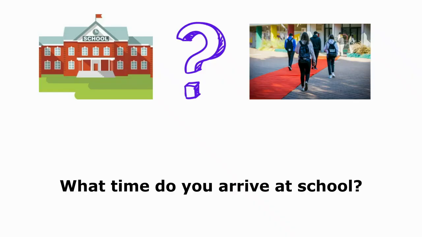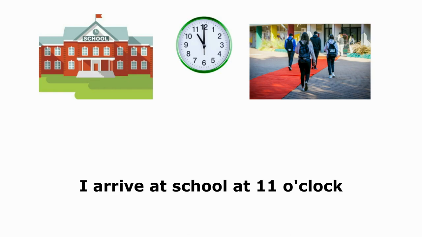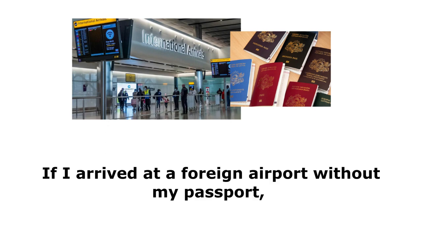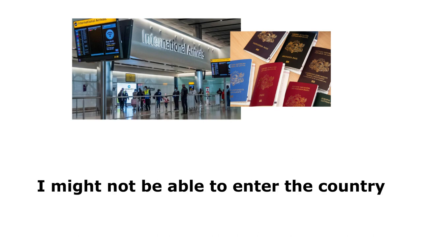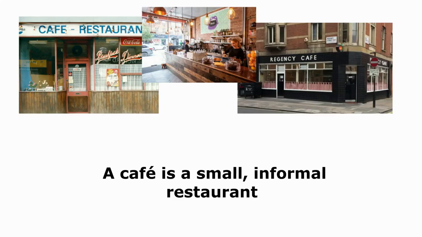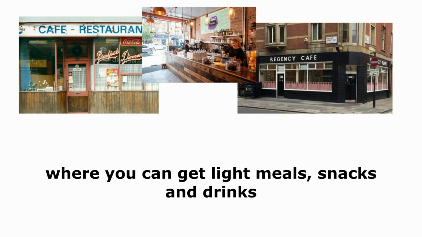area. What time do you arrive at school? I arrive at school at 11 o'clock. If you arrived at a foreign airport without your passport, what might happen? If I arrived at a foreign airport without my passport, I might not be able to enter the country. Cafe. What is a cafe? A cafe is a small informal restaurant where you can get light meals, snacks and drinks.